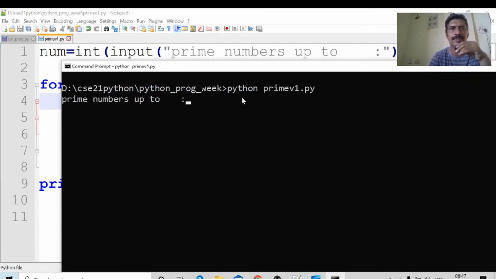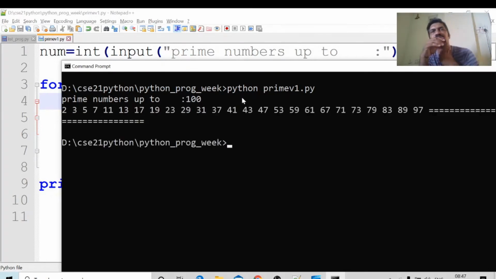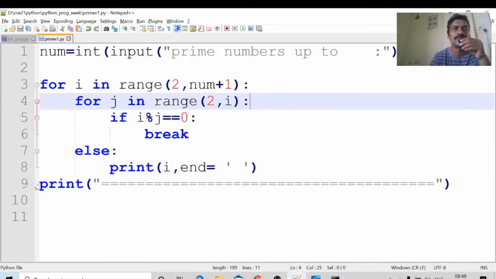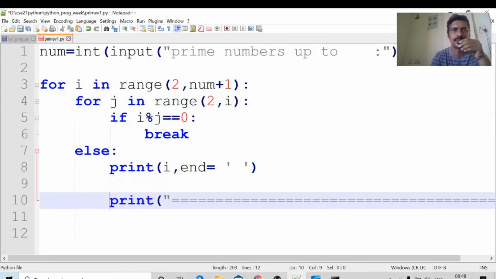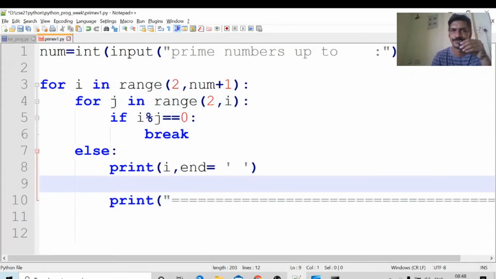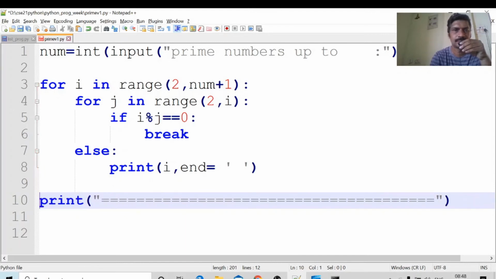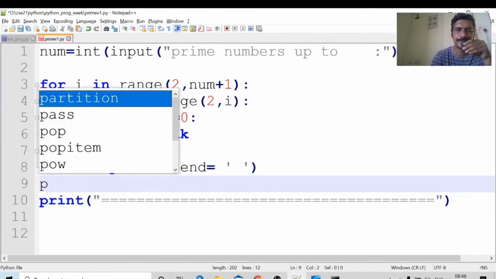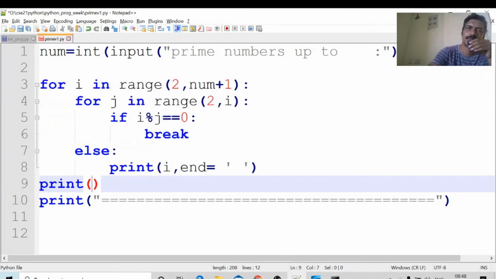Prime v1. Prime numbers up to... I want prime numbers up to 100. Okay, these are the prime numbers up to 100. This line, I am expecting the output not here but in the next line. In order to get that line in the next line, just write one more print statement here. That's it. If we write a print statement here and press Control S, by default the end character is the new line character.